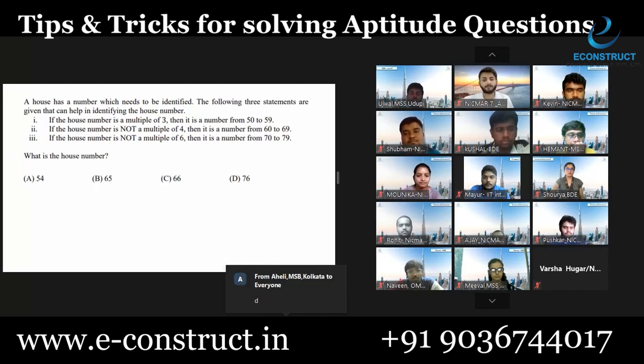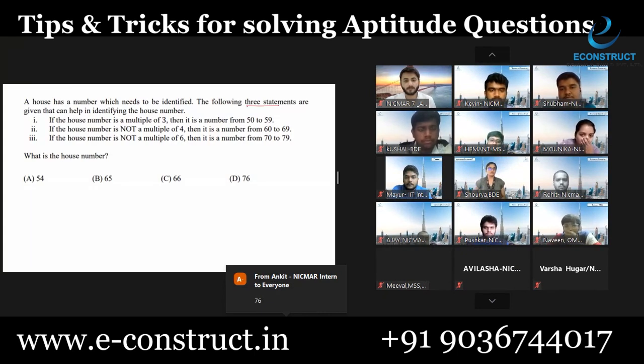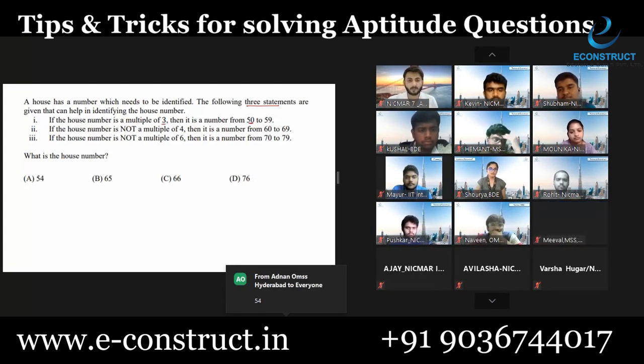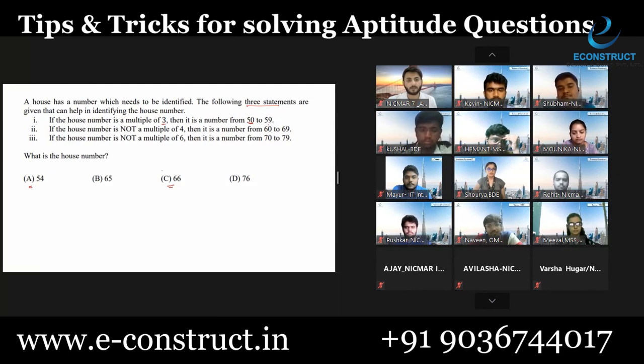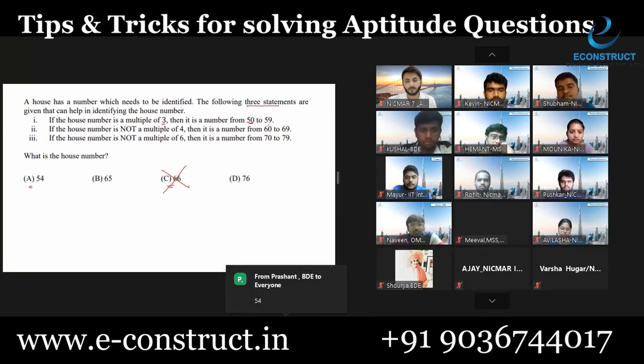Okay, let us start. A house has a number which needs to be identified. The following 3 statements are given that can help in identifying the house number. If the house number is a multiple of 3, then the house number should be from 50 to 59. These are the two numbers which are multiples of 3. If the number is a multiple of 3, then it should be between 50 to 59. So you can eliminate option C first. Gone. This cannot be your answer.